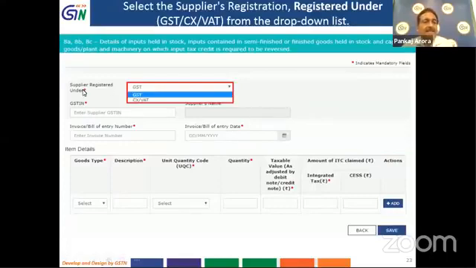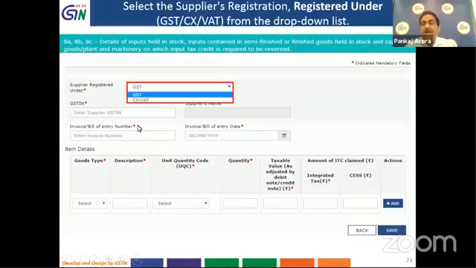Here, for the suppliers registered under, you have to select from the drop down list. If the relevant tax invoices pertaining to a stock available with you have been issued in the GST era, you have to select GST. If certain stock is there in which the tax invoices have been issued prior to the GST era, that is in the central excise or VAT era, then you will have to click on Central Excise / VAT. Then you will enter the GSTIN number. Once you enter the GST number, the supplier name will be auto populated.